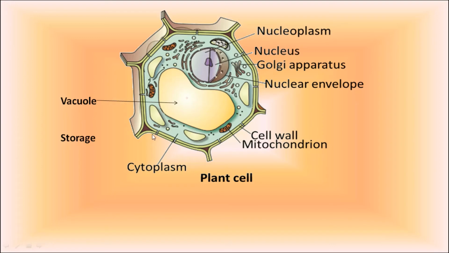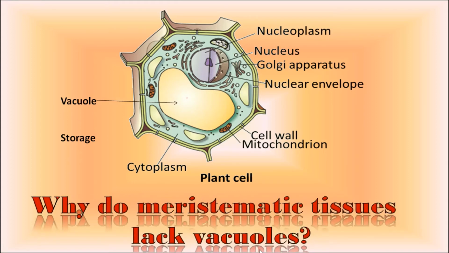Students, do you remember? In the previous chapter, we discussed the plant cell thoroughly. And if you observe the picture of a plant cell, you will see a large central vacuole, and this is the basic characteristic of a plant cell. So here a question arises, why do meristematic tissues lack vacuoles? Do you remember the functions of a vacuole in a plant cell?